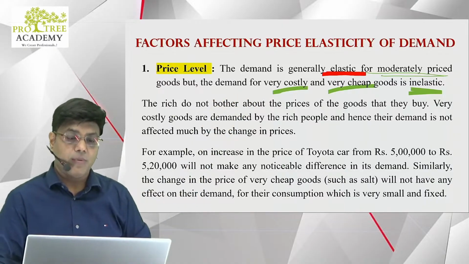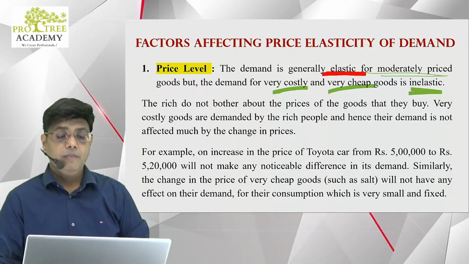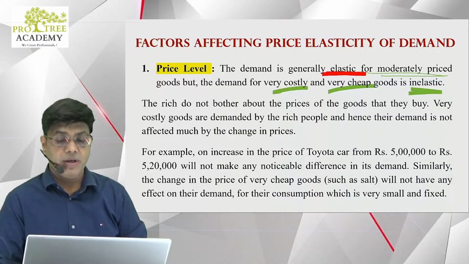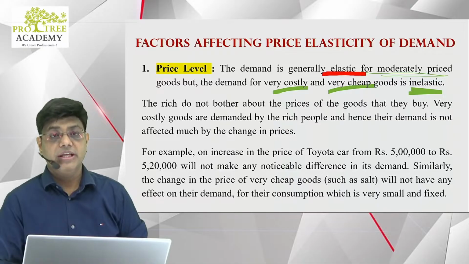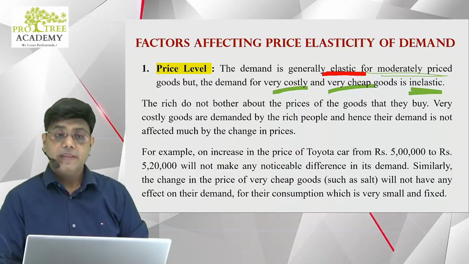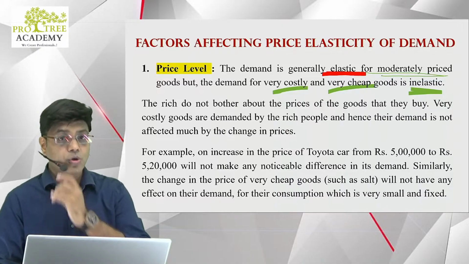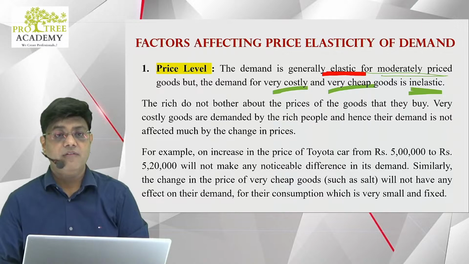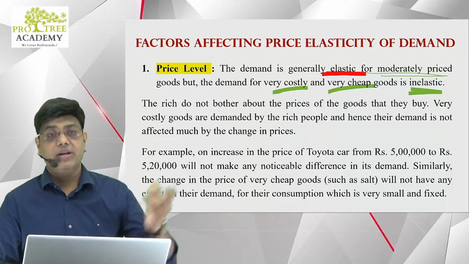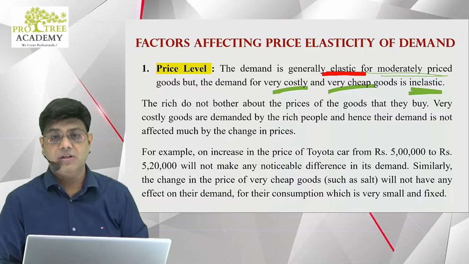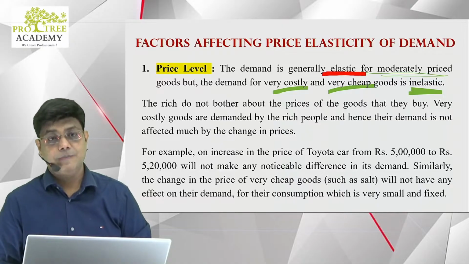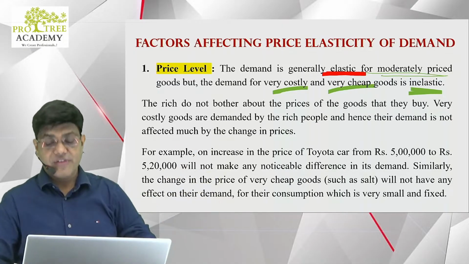The rich do not bother about the price of the goods that they buy. Very costly goods are demanded by rich people, and hence the demand is not affected much by changes in the price. For example, on the increase in price of a Toyota car from 5 lakh rupees to 5,20,000 rupees, it will not make any noticeable difference in its demand. Similarly, change in the price of very cheap goods will not have any effect on their demand, for the consumption is very small. For example, salt. You'll buy it even if it's for 10 rupees, even if it's for 30 rupees, even if it's for 50 rupees. All right. The very first factor is price level.